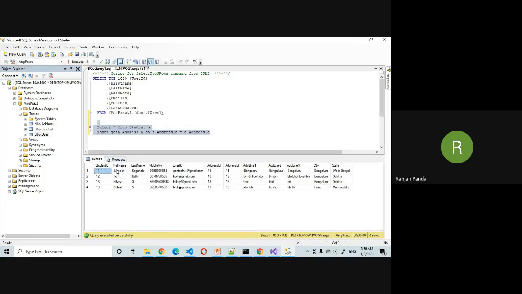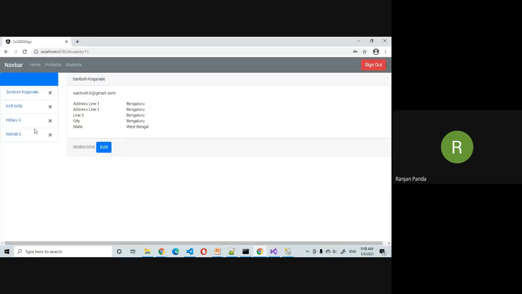See, I have four different students in the backend, and that is what I'm displaying in the front end.